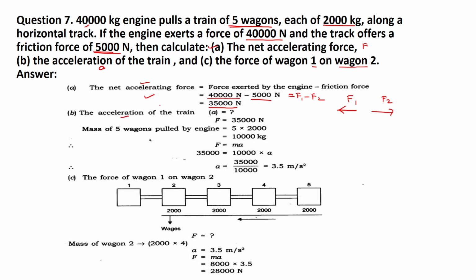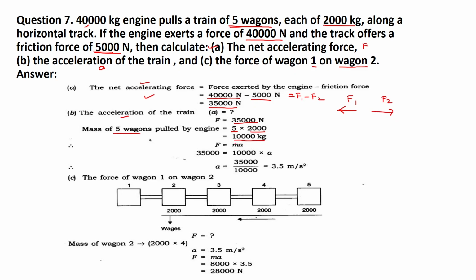एक्सेलरेशन कैसे फाइंड आउट करेंगे? F it is given 35,000 Newton, isn't it? So F is equal to ma. Now mass of the 5 wagons. 5 wagons का मास कितना है? एक का 2000, then 5 का 5 multiply by 2000. 5 का टोटल मास बन गया 10,000 किलोग्राम.